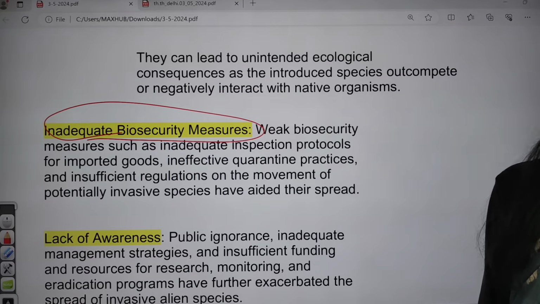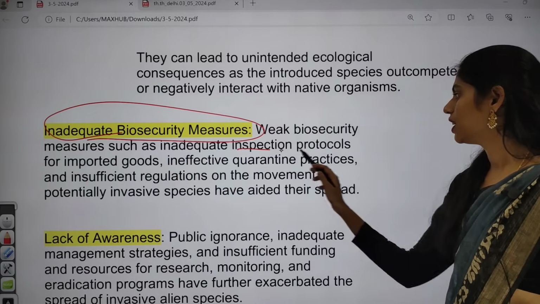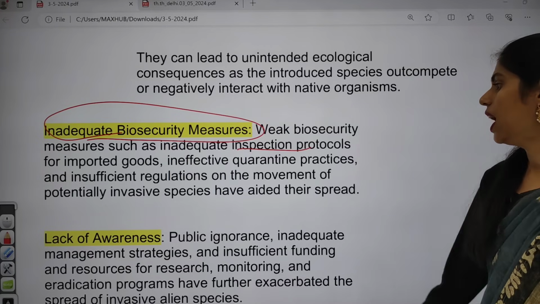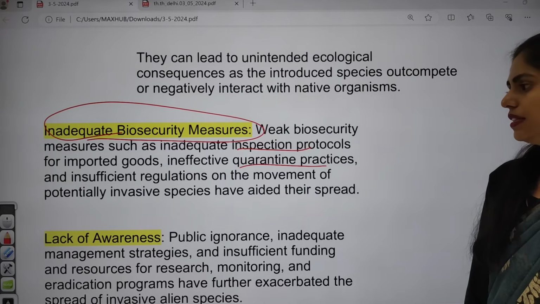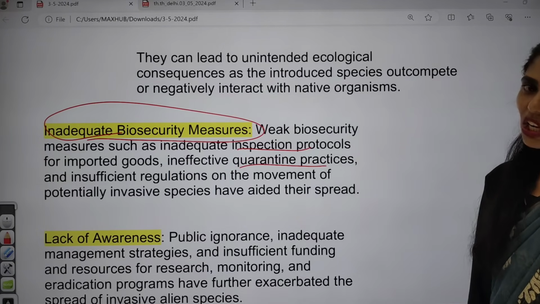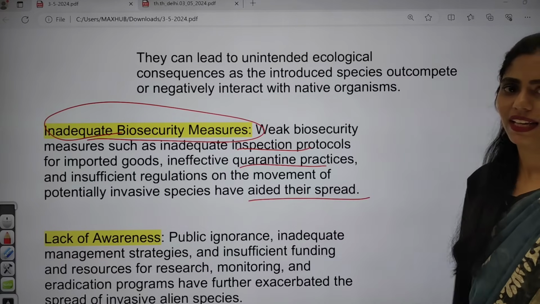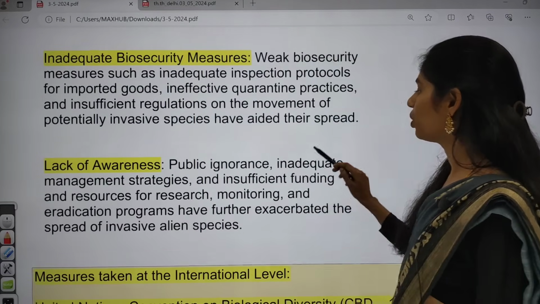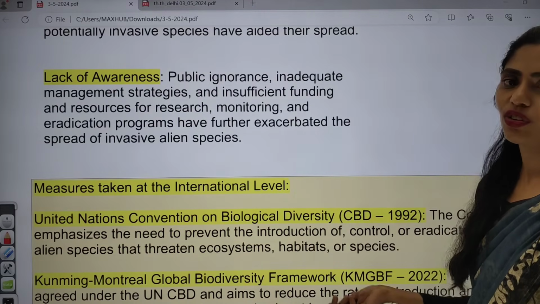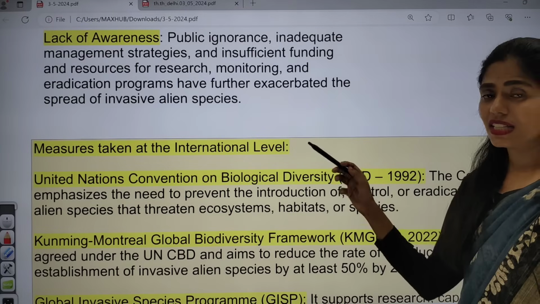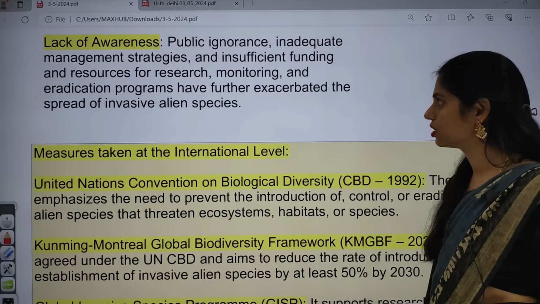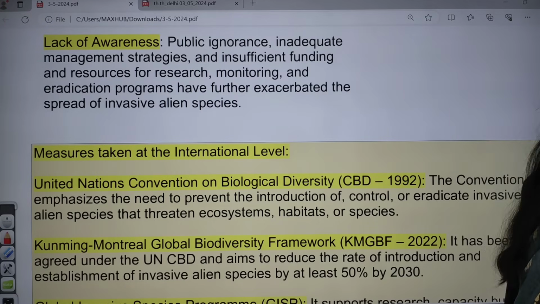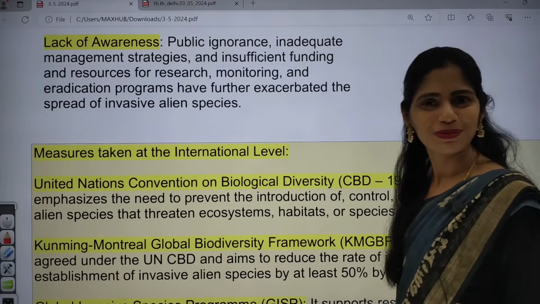Because of weak biosecurity measures, there are no proper inspection protocols for imported goods and ineffective quarantine practices. So what happened? Invasive species are helped in their spread. And next, there is also a lack of awareness. People are ignorant, there are inadequate management strategies, and insufficient funding and resources for research, monitoring and eradication programs, etc. That led to the rapid spread of these invasive species.